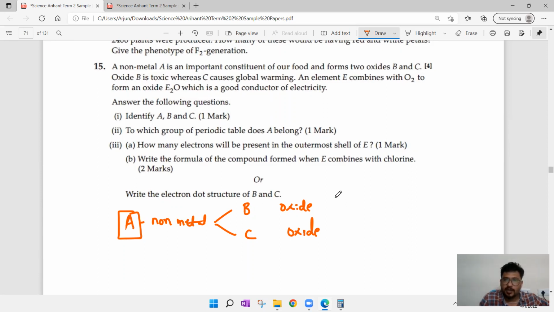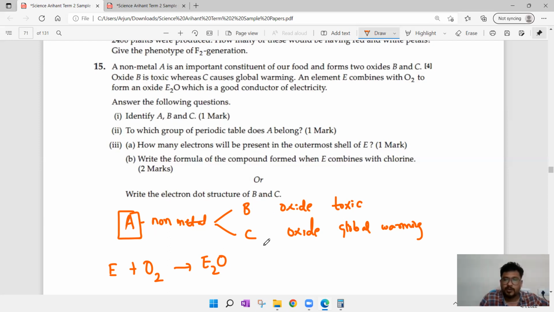Oxide B is toxic, whereas C causes global warming. Next, an element E, we don't know what that element E is, combines with O2 to form an oxide E2O, which is a good conductor of electricity. Next, they are asking a few questions. Identify A, B, and C. Okay, how to identify A?